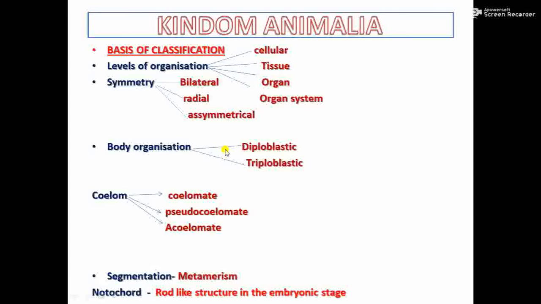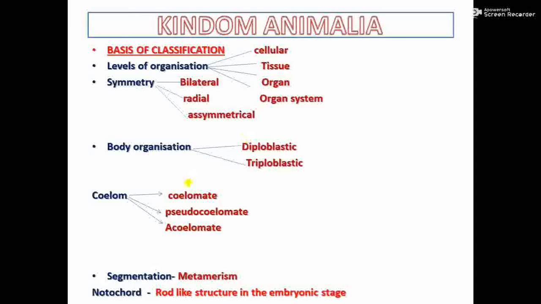When the cell division is completed, the cells are organized into different layers, and these layers are called germ layers. So there are three germ layers: outer ectoderm, inner endoderm, and middle mesoderm.